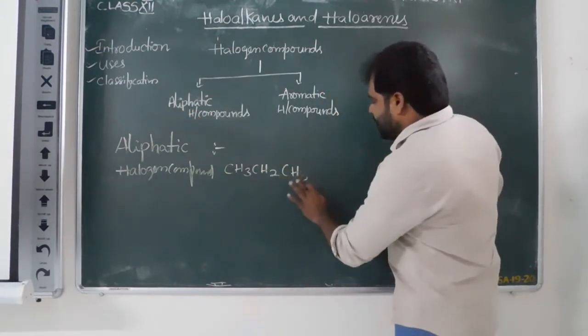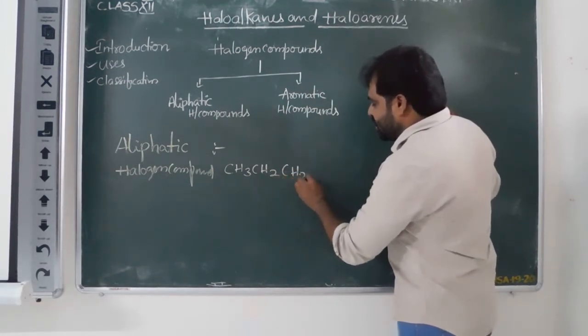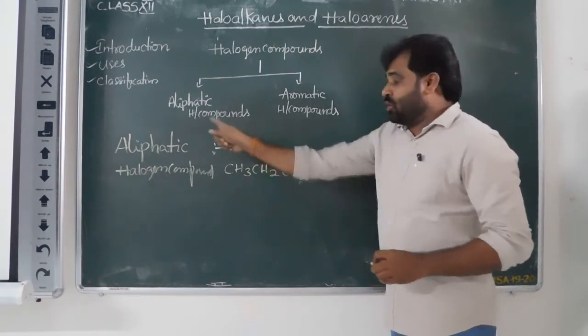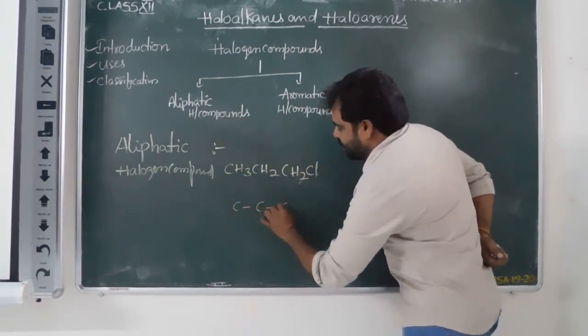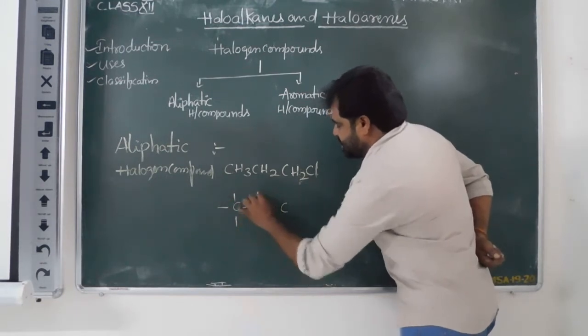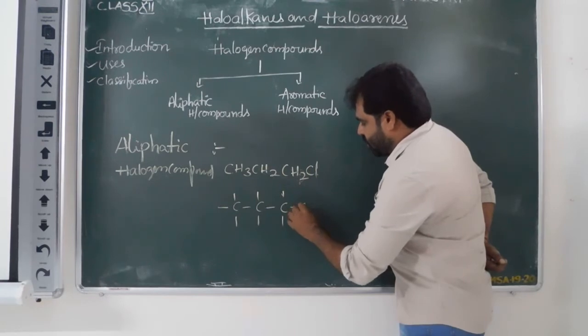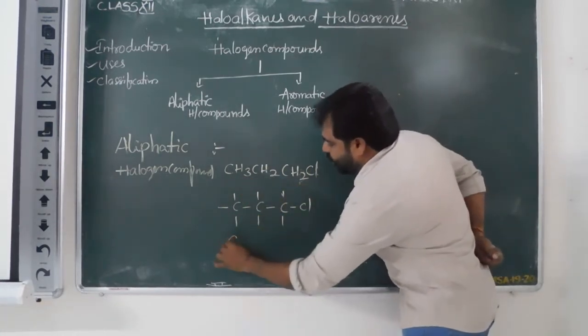For example, CH3, CH2, CH2, Cl. These are aliphatic halogen compounds. Why? Because in the structural formula there is 1 carbon, 2 carbon, 3 carbon, and the hydrogens. This one is the chlorine. This is the name of this carbon compound, chloropropane.